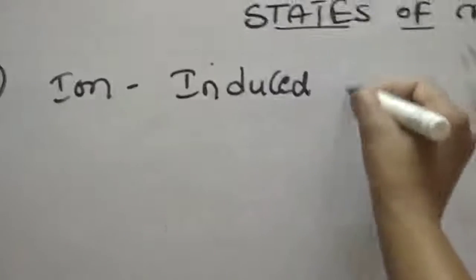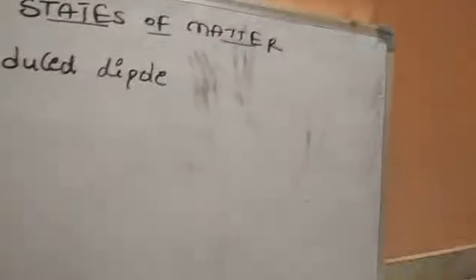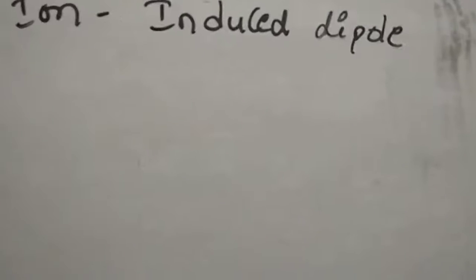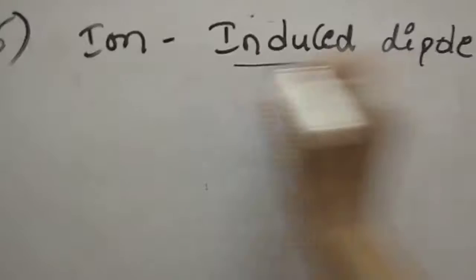Ion and induced dipole: the molecule in general doesn't have a polarity. For the induced dipole, we create polarity on that molecule, and then we consider the interactions between that ion and the induced dipole molecule. So these are the interactions between a non-polar molecule polarized by an ion nearer to it. Induced dipole is nothing but a non-polar molecule.